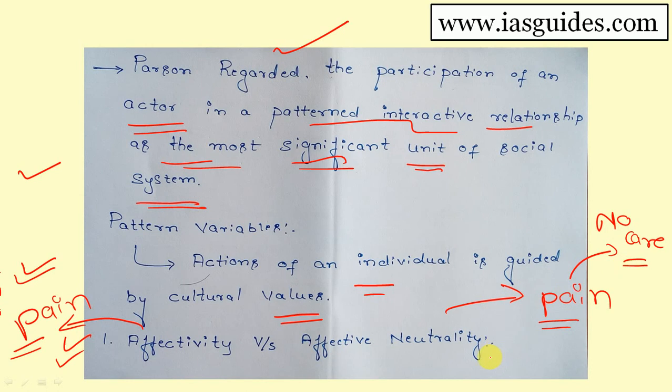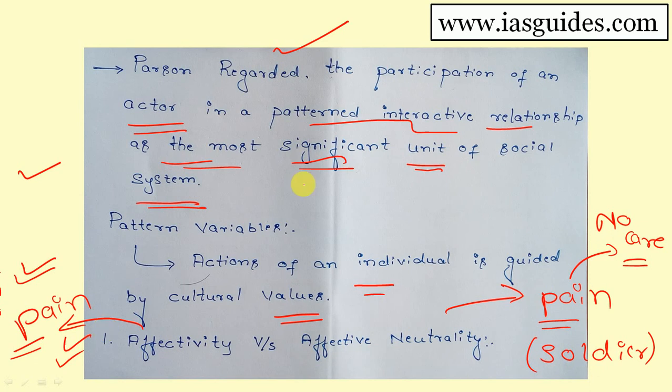For example, neutrality, soldiers. Many examples are there of people who do not want pain and want profit. That is what is known as a person's affectivity orientation. He wants to escape from all the pains and wants profit. And affective neutrality means the man knows there is pain, he will take pain, then he will gain something.